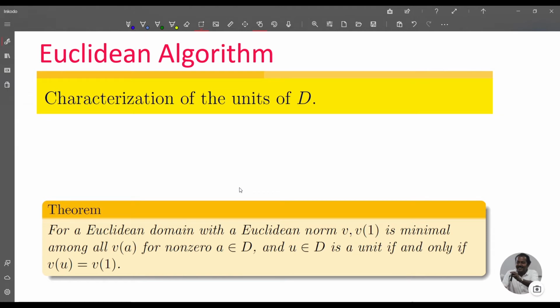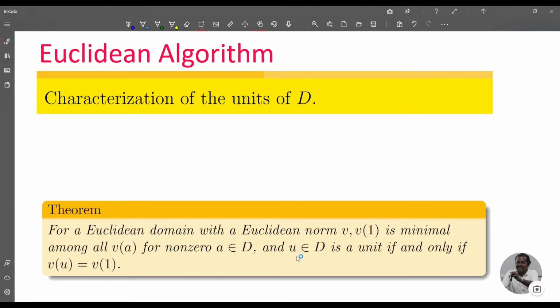Today we discuss the Euclidean algorithm, and before that we discuss characterization of units of D. So we characterize units of an integral domain D using this theorem. For a Euclidean domain with a Euclidean norm nu, nu of 1 is the minimal among all nu of A for non-zero A in D. Nu of 1 will be the minimal value among all nu of A for non-zero A in D, and